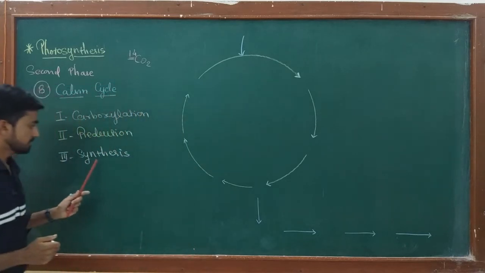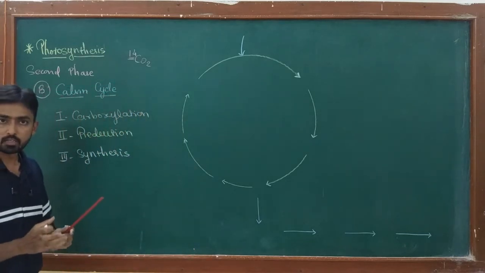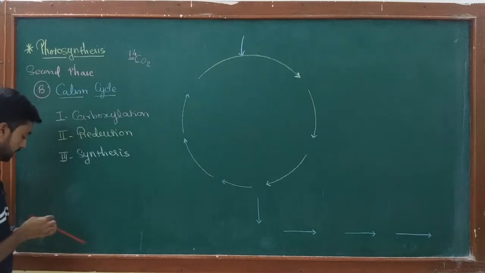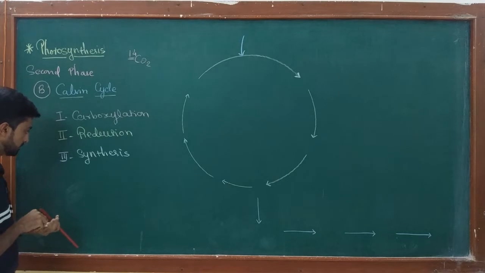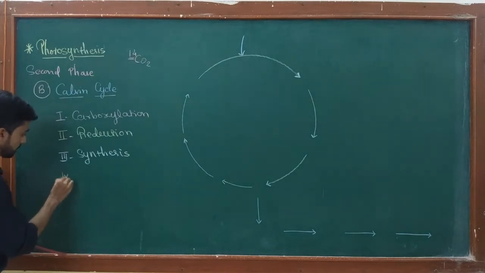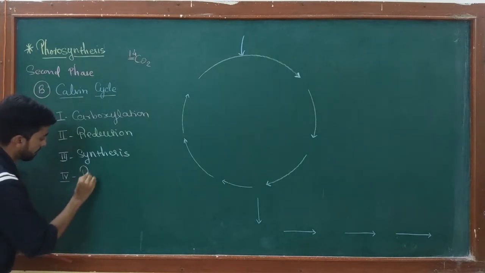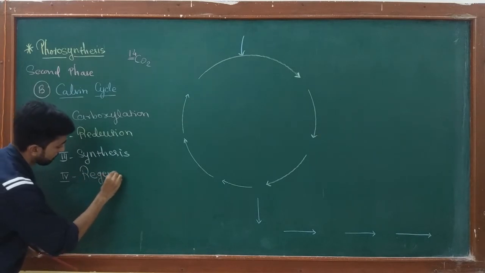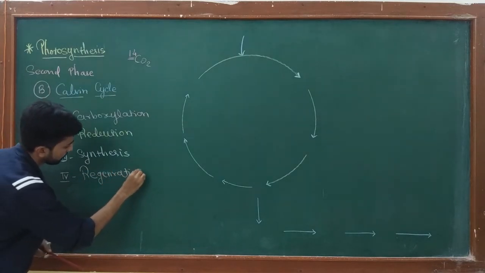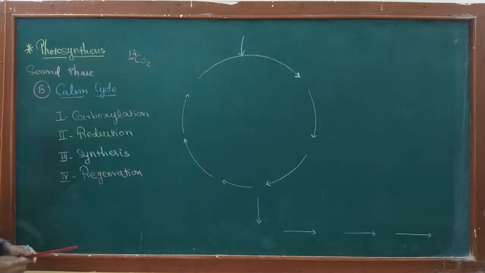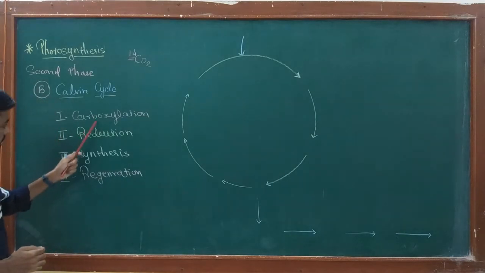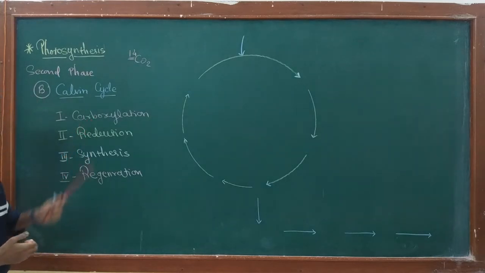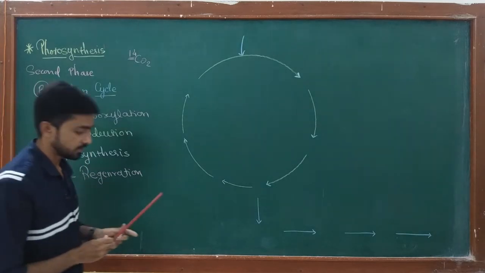This synthesis is exactly the reverse of glycolysis, which occurs in animals. And the last stage of the cycle is regeneration. So in this lecture, I am going to discuss each of these four stages one by one. So first is carboxylation. So what is carboxylation?